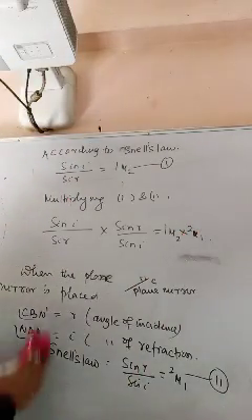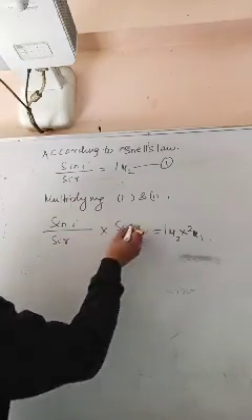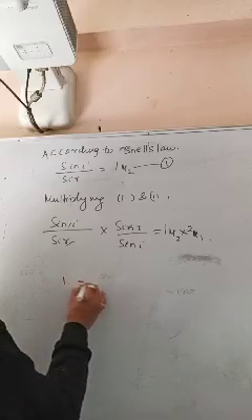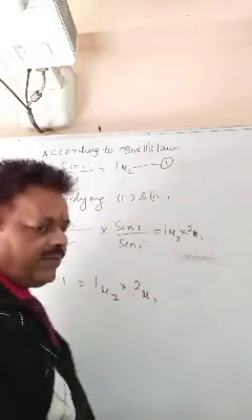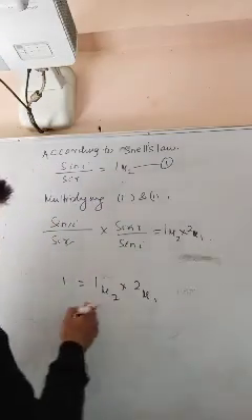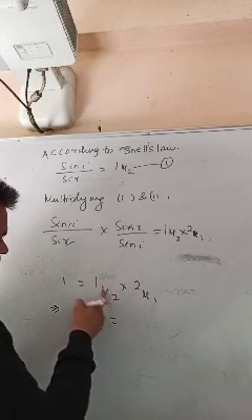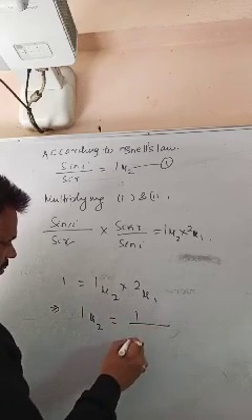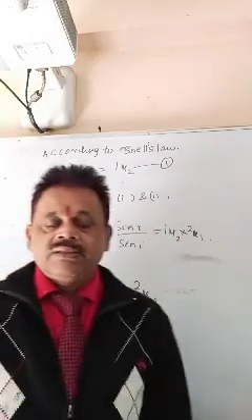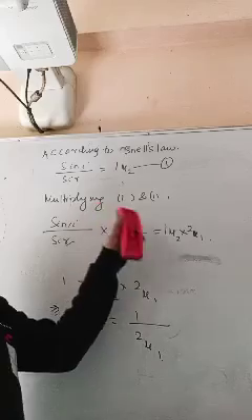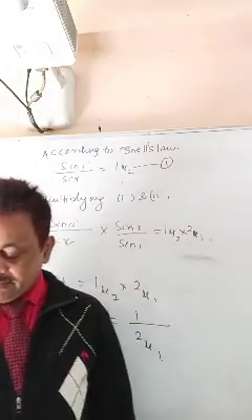This will be cancelled, so 1 equals 1 mu 2 into 2 mu 1. That means the refractive index of 2 with respect to 1 is the reciprocal of the refractive index of 1 with respect to 2. So in terms of refractive index, it is the reciprocal.